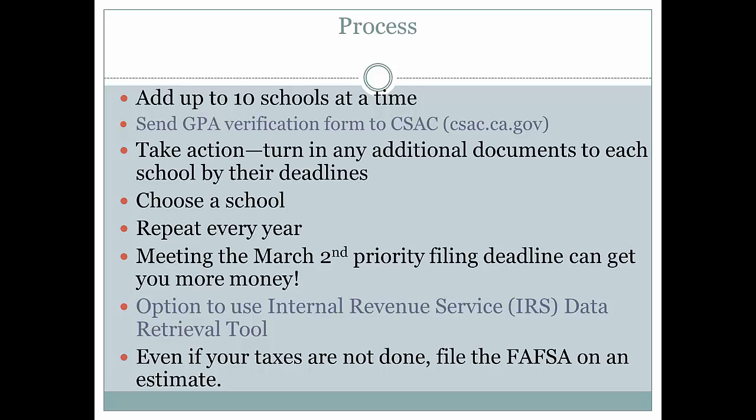As I mentioned before, each year that you attend college, you will need to reapply for financial aid. You'll want to reapply each year before the March 2nd deadline for priority filing. This way, you will apply for the maximum amount of aid possible. If you cannot meet that deadline, then still be sure to apply because you may still qualify for aid.